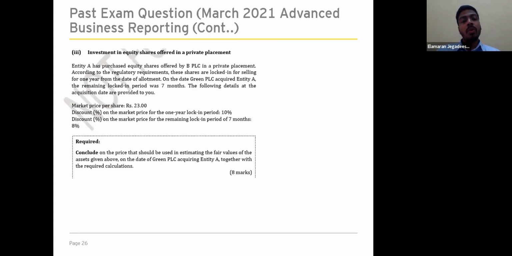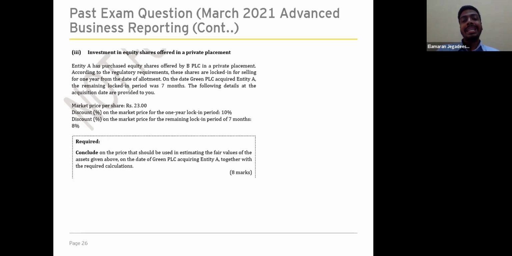Right. So to move on to the third scenario, entity A has purchased equity shares offered by BPLC in a private placement. According to the regulatory requirements, these shares are locked in from selling for 1 year from the date of allotment. On the date Green PLC acquired entity A, the remaining locked-in period was 7 months.